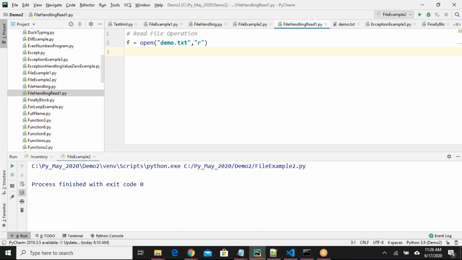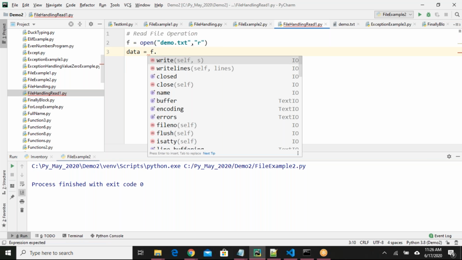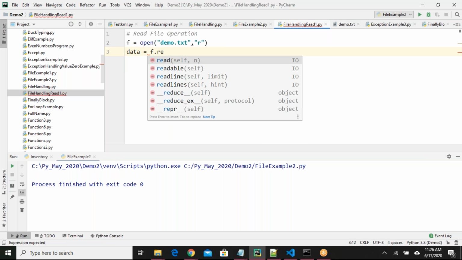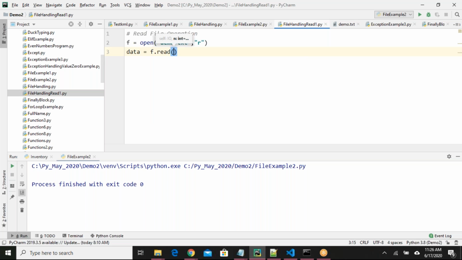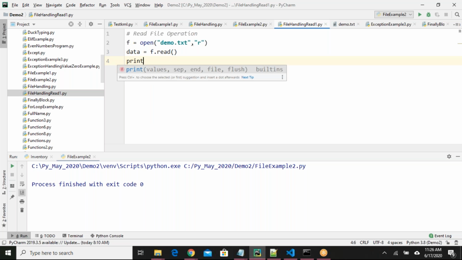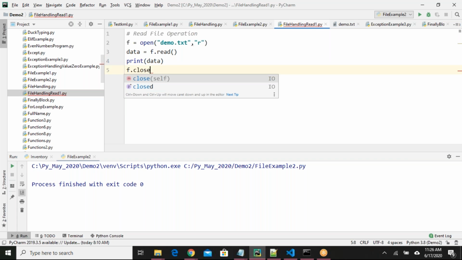Okay, how to read data? So simply I'll say data equals f dot, see here, read. We have one method called read. Read and print the data. f.close(). Okay. See, it's very straightforward and simple.